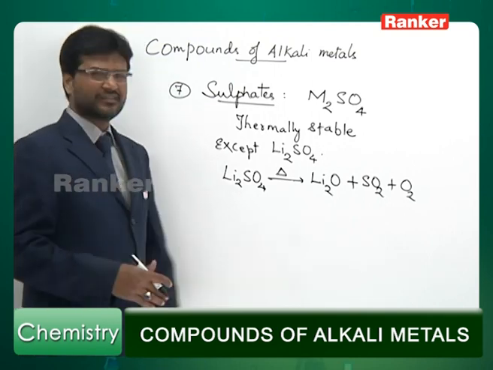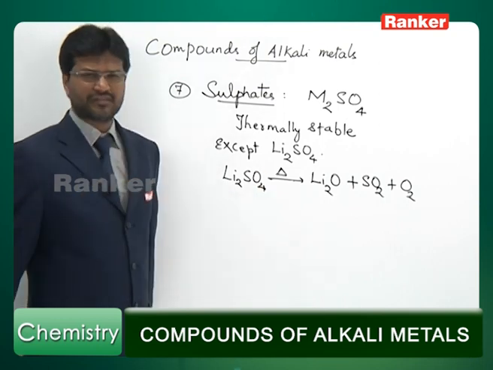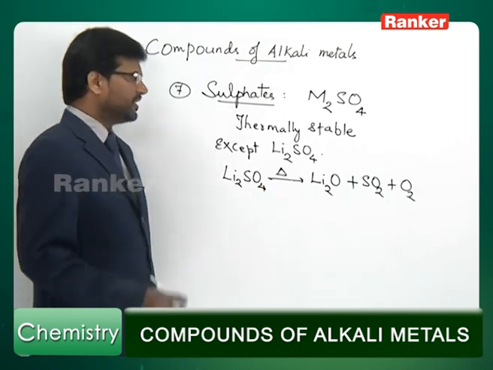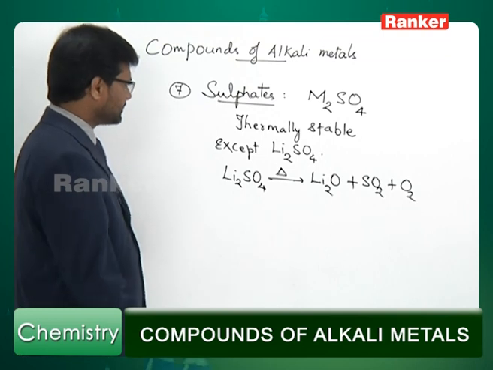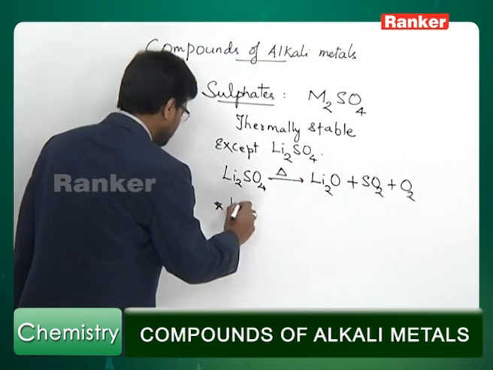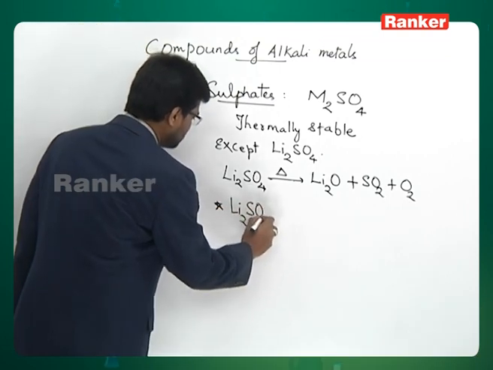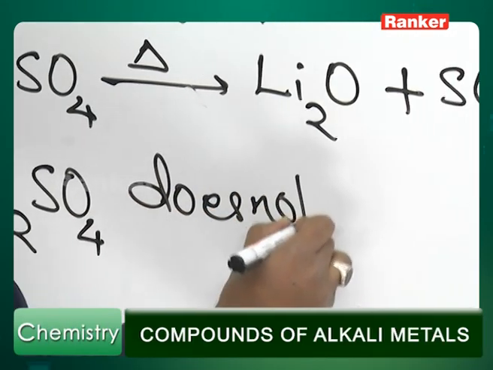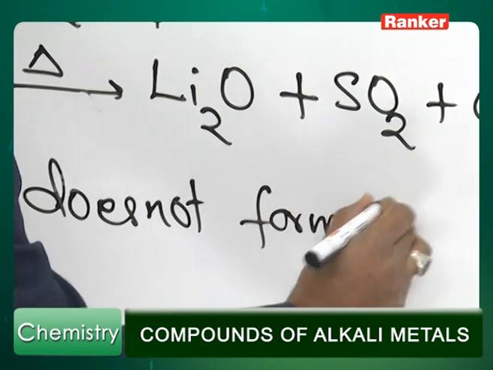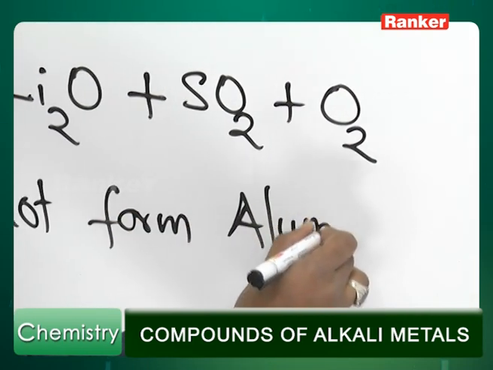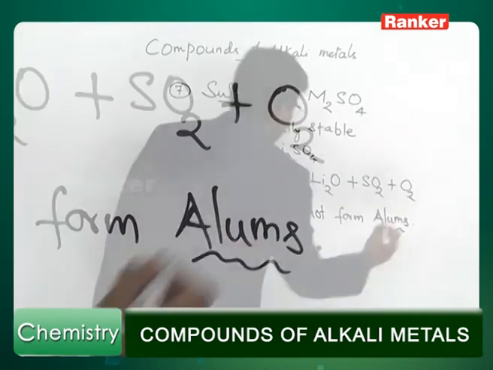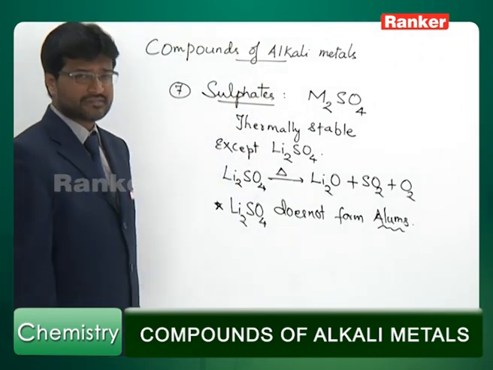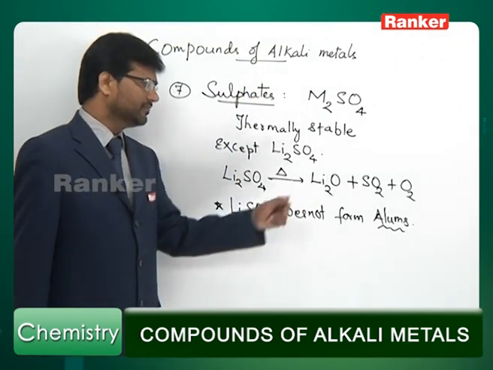The reason is sulfate is a large anion and it requires a large cation to stabilize. Now, one important feature regarding this is Li2SO4 does not form alums. All other alkali metal sulfates can form alums.